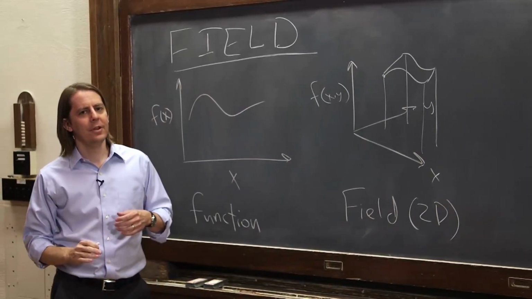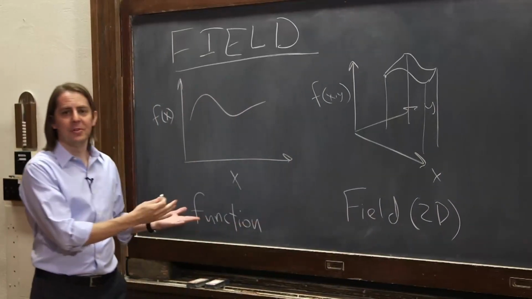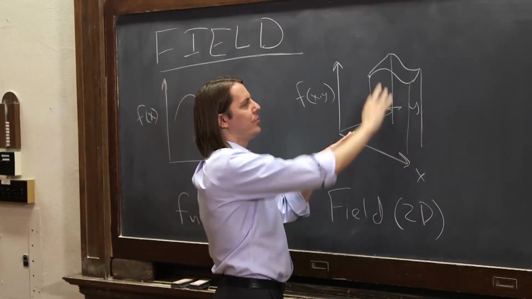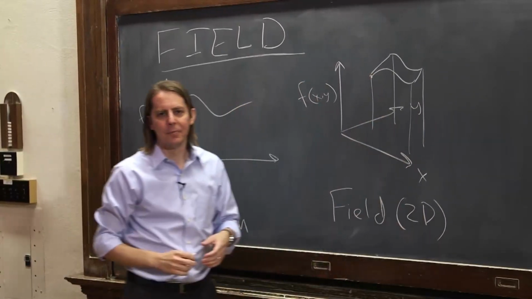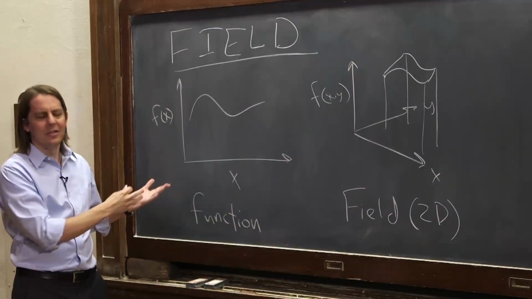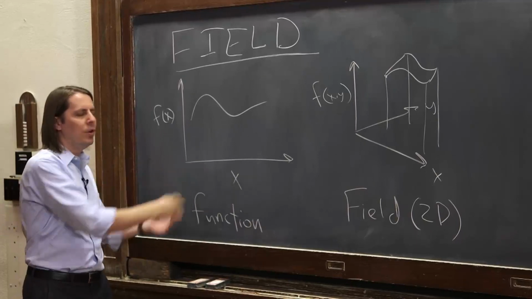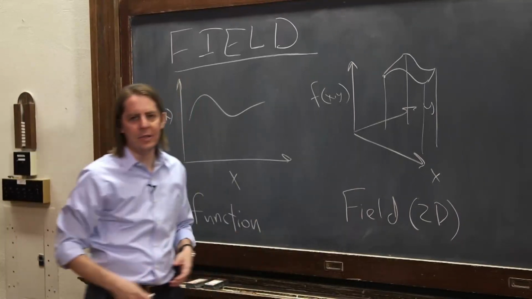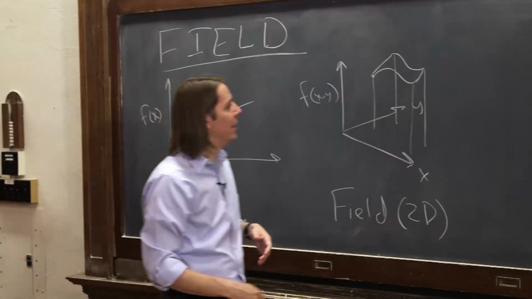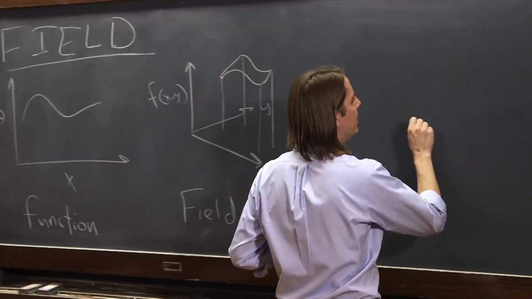So really a field is just a function in higher dimensions. You could think of it as we have a field of values here. We have a field of x, y values, and each one of them has an f. So really mathematically, field doesn't really mean anything beyond function. Just generally as we talk, we call things in 1D functions. We might call things in 2D fields. Although in physics, actually, we call everything everything. It doesn't really matter.